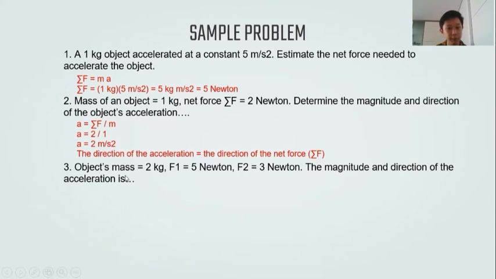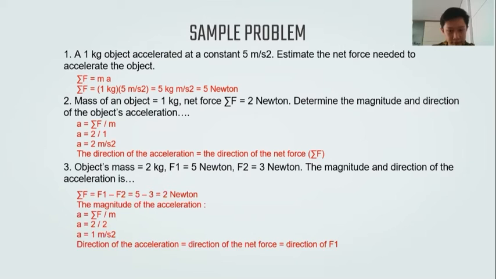Next, object mass equals to 2 kilogram. F1 is 5 Newton and F2 is 3 Newton. The magnitude and direction of this acceleration is, first we find the sigma F. The sigma F is F1 minus F2 equals to 5 minus 3.